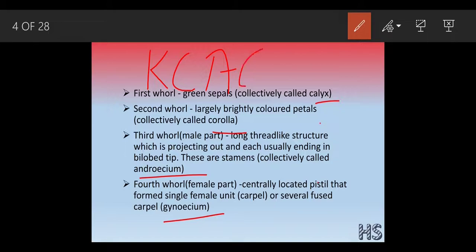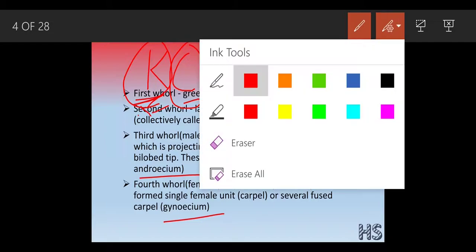KCAG. The word K means King, Canada, arrogant guy. Why? Because K stands for calyx, C stands for corolla, A stands for androecium, and G stands for gynoecium. Many of the students will have a doubt that calyx stands for C and we have written K. But if you pronounce calyx, it will start from K only. Okay, cleared?